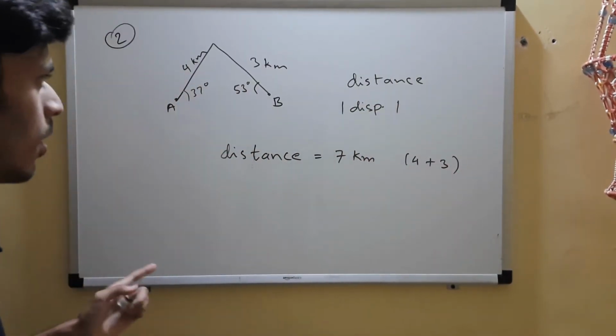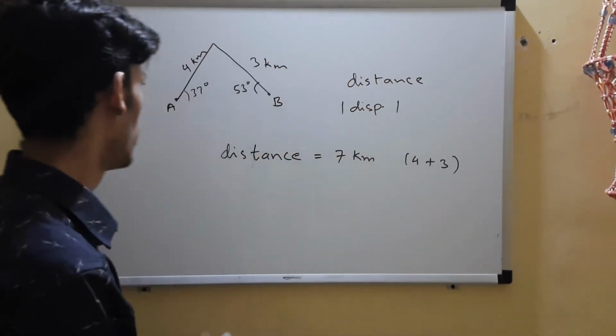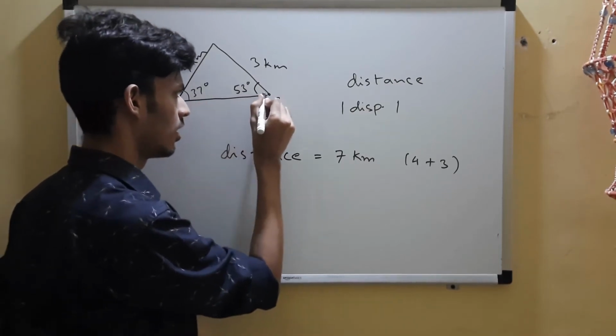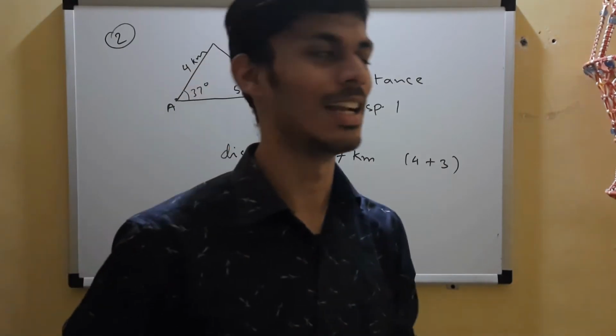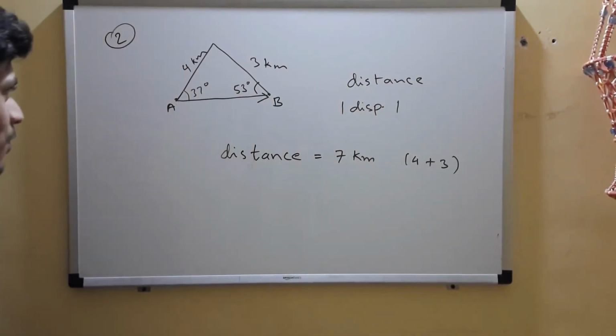And now what about the displacement? Displacement is the shortest distance from initial to final point. So from A to B, what is the shortest distance? It will be a straight line. So from here to here. So the length of this line, how can you find that now? It's easy if you know geometry.